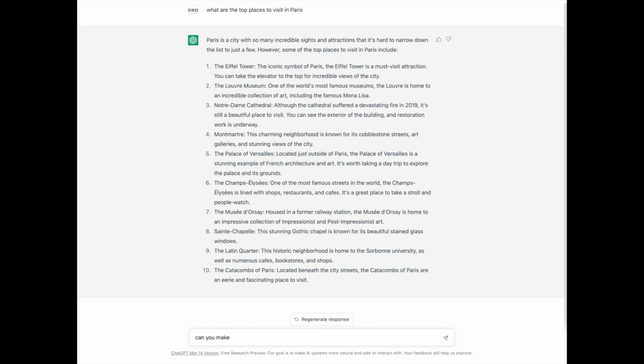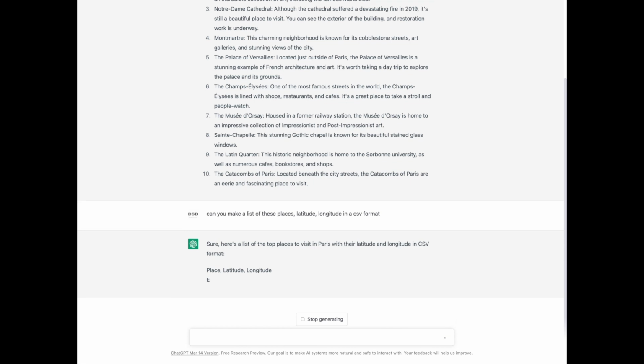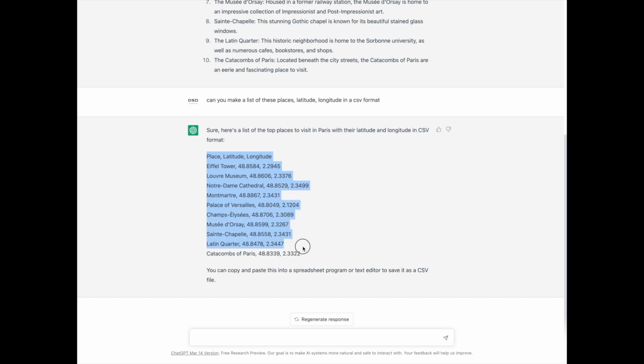Now, as most of the travelers, I would like to plot them on a map, and for which I will ask ChatGPT to give me a location of all these places. So let me ask, can you make a list of these places, latitude, longitude in a CSV format? Awesome, ChatGPT is already on the job and generating me data which I need. Now let me copy this data and head over to my demo platform experiencedatascience.com.